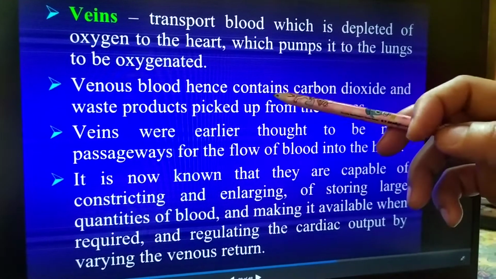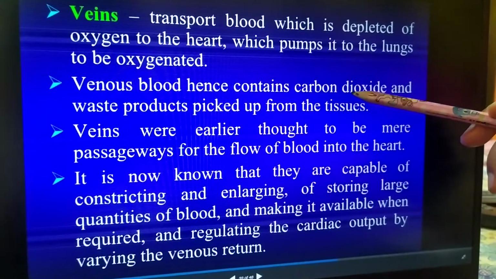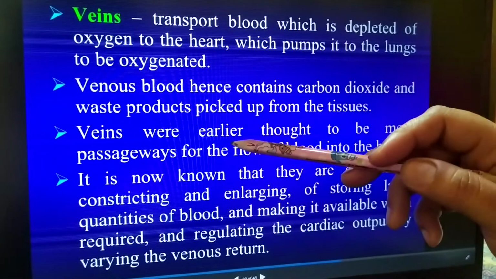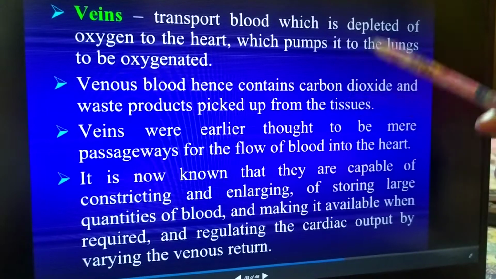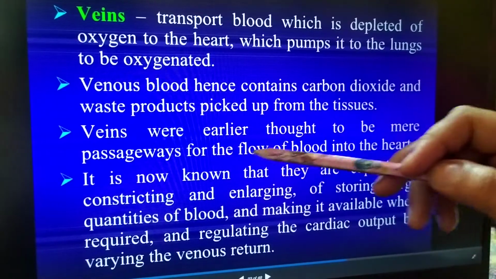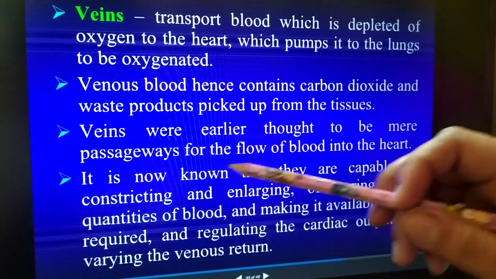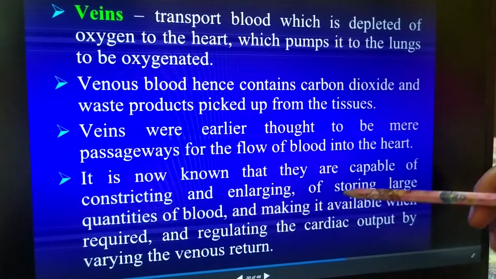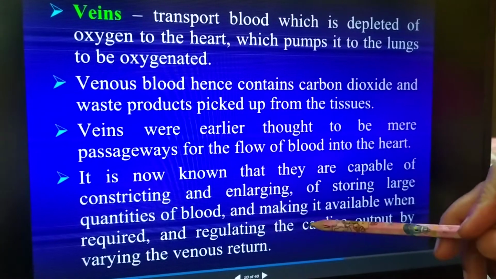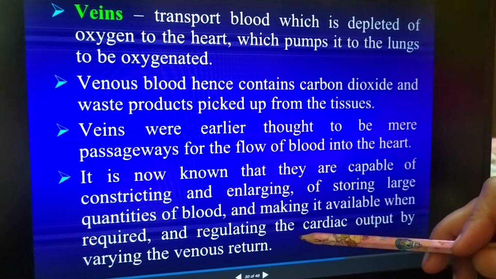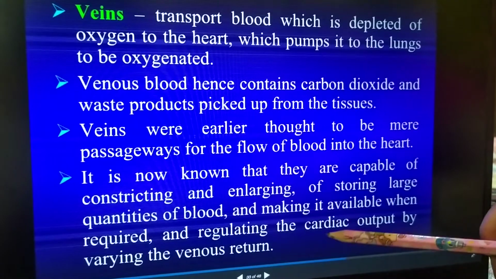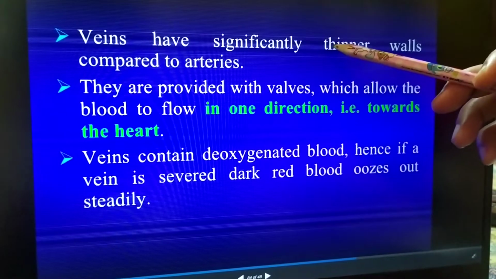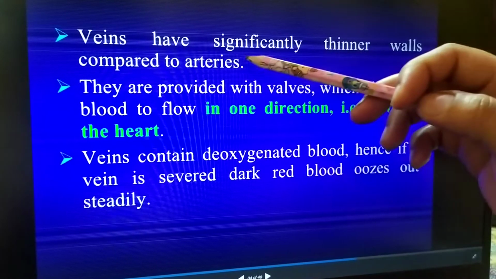Venous blood hence contains more carbon dioxide and waste products picked up from the tissue. Veins were earlier thought to be mere passageways for the flow of blood into the heart. It is now known that they are capable of constricting and enlarging and of storing large quantities of blood and making it available whenever required, and regulating the cardiac output by varying the venous return. Veins have very thin walls as compared to arteries.